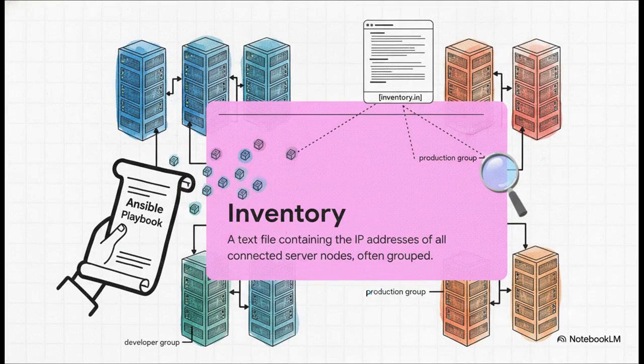But how does Ansible actually know which servers to send that playbook to? Well, that is where your inventory comes in. The inventory is simply a text file containing the IP addresses of all your connected server nodes. You can even organize them into neat little groups, like a developer group or a production group, so you can target your pushes with absolute laser precision.